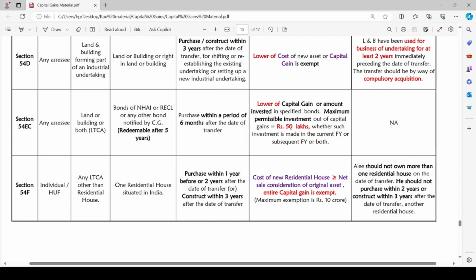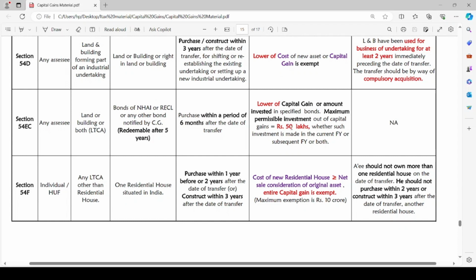Such house should be either purchased within 1 year before the date of transfer or 2 years after the date of transfer, or constructed within 3 years after the date of transfer. 1, 2, 3. Purchase within 1 year before date of transfer, purchase within 2 years after the date of transfer, or construct within 3 years after the date of transfer. The exempt amount is cost of new residential house if it is greater than or equal to net sale consideration of original asset. The entire capital gain is exempt and maximum exemption is rupees 10 crore.